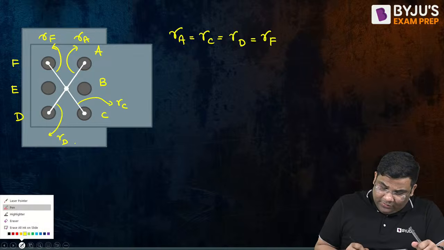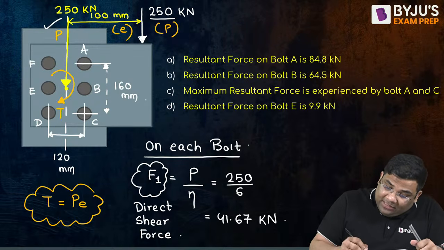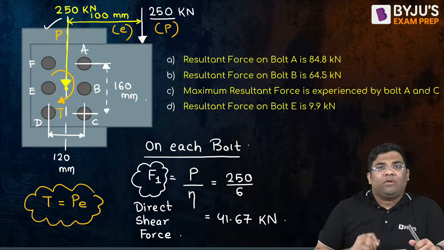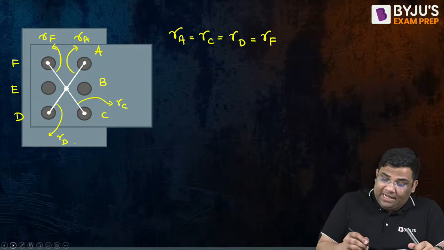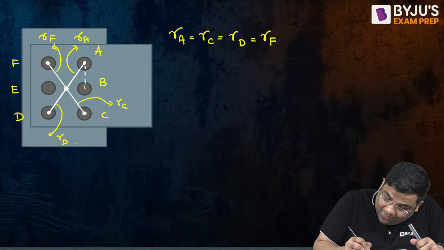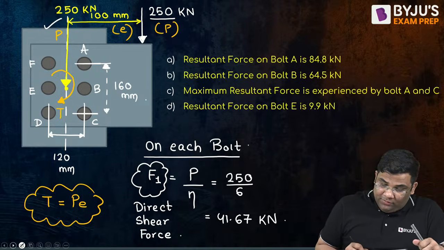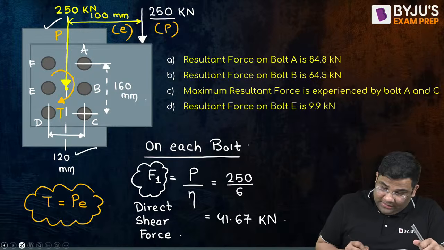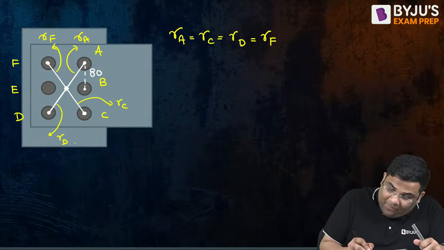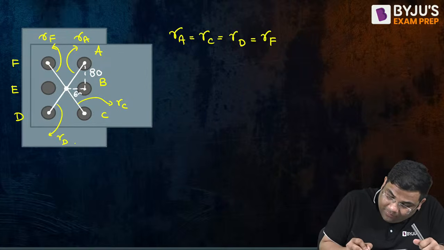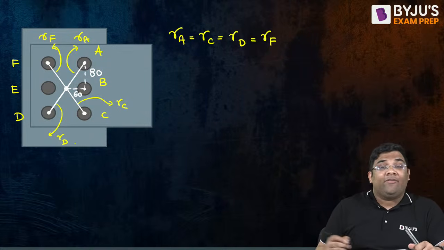Very easy. You see, the total is 160, so the center will be half of it, 80, right? This dimension will be 80. And this one is 120, so this distance will be half of that, 60, right? Yes. So if you see, a triangle is formed.